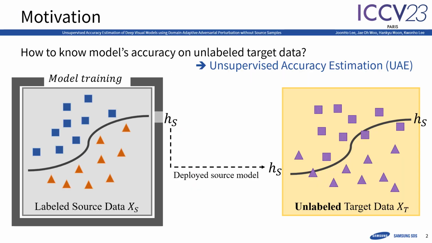The accuracy of a deployed model is often degraded, typically because of discrepancy between the source and target data. Ongoing monitoring of the model's performance is crucial for reliable deployment, but the lack of target labels poses a challenging problem: unsupervised accuracy estimation, or UAE, for models.